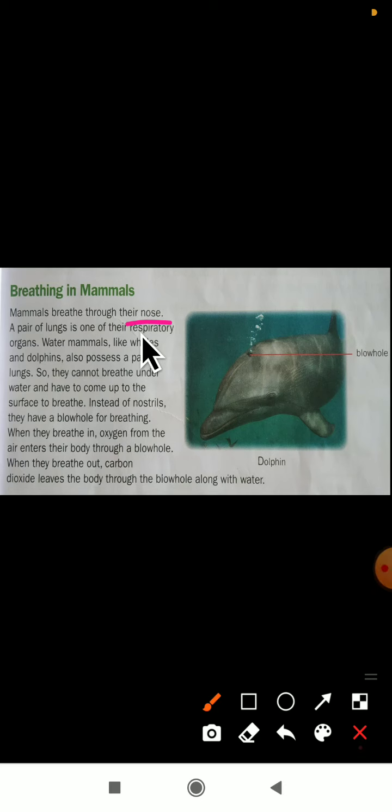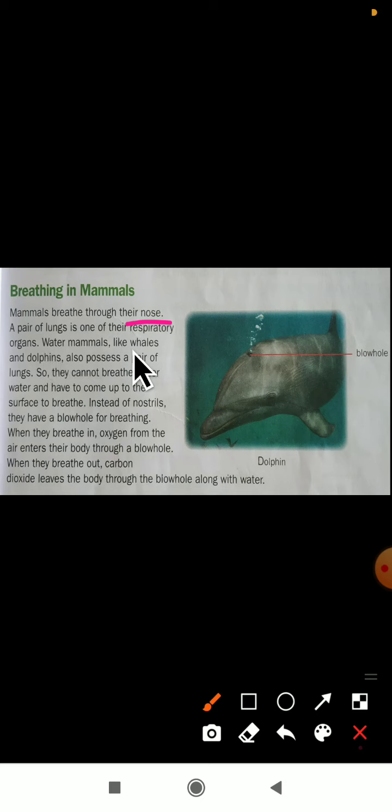A pair of lungs is one of their respiratory organs. As we all have one pair of lungs, one pair equal to two lungs, one left lung and another one a right lung. So these mammals will breathe through their nose here. So the breathing organ in mammals is the nose, and they have one pair of respiratory organs.